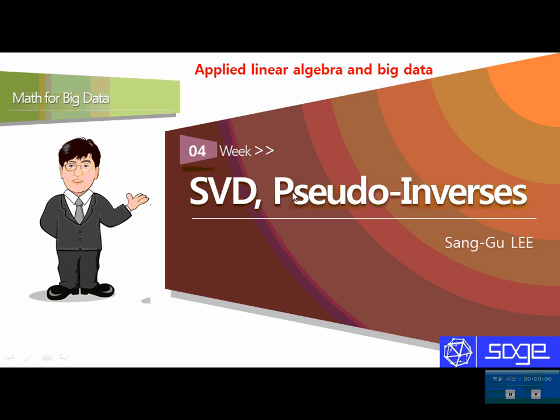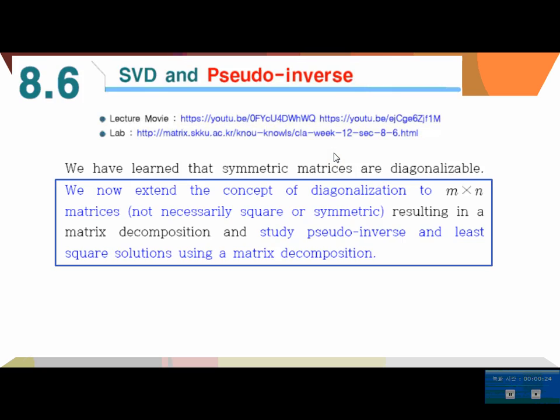Today, we will continue the new matrix factorization. So today we will cover the singular value decomposition and the pseudo-inverse and polar decomposition and non-negative matrix factorizations.